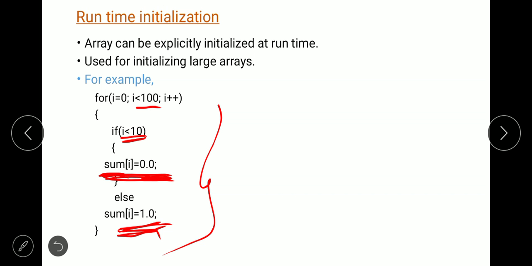That is sum of 10 to sum of 99, because the index starts from 0 and ends with 99. There are 100 elements, but the index goes from 0 to 99. Therefore, the first 10 elements are initialized to 0.0 and the remaining 90 elements are initialized to 1.0.